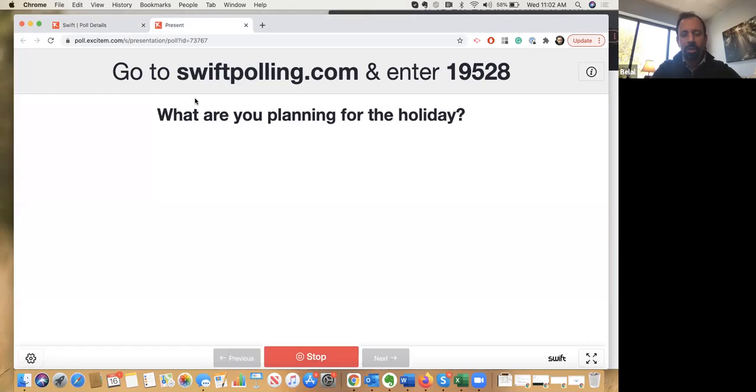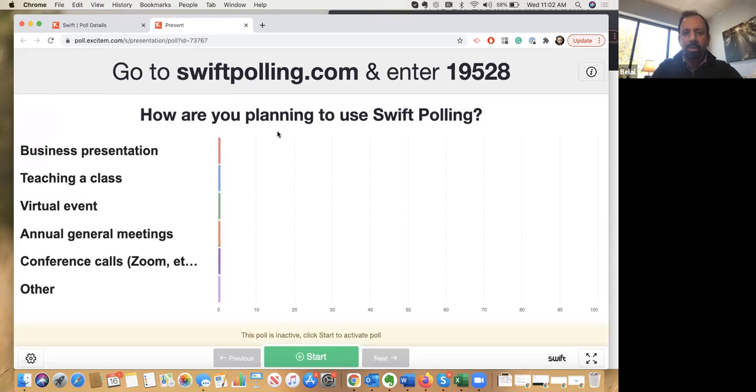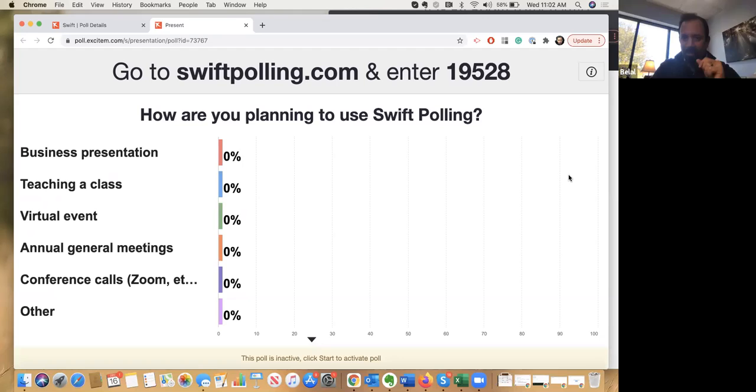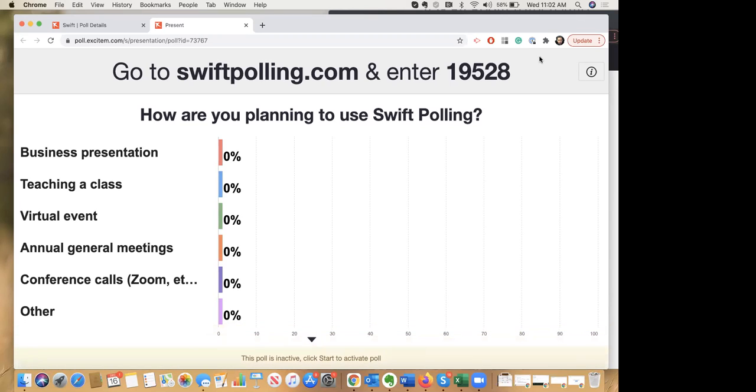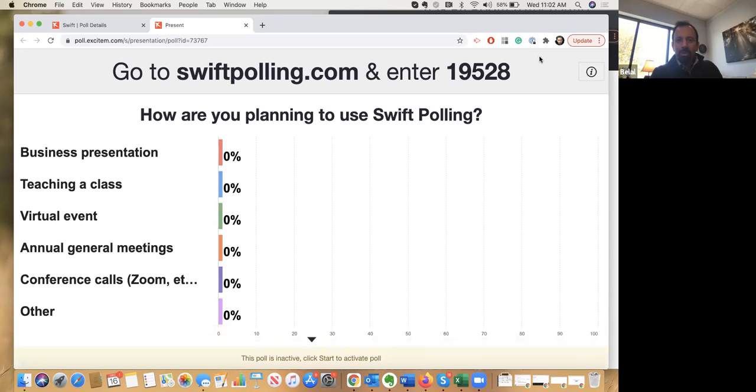So if you can see my screen now, please go to swiftpolling.com and then enter this event code ID, which is 19528. So Chris, I'm assuming we have a live audience right now? Yes, we do. Perfect, awesome. So if you can please go to this URL and enter 19528, you should be able to see this question live on your system.